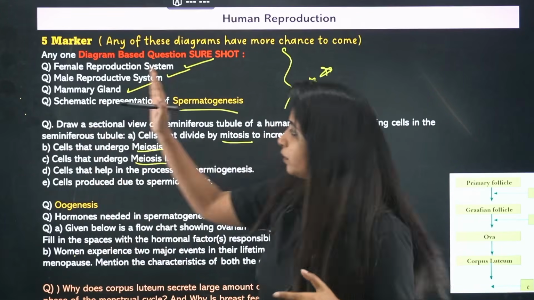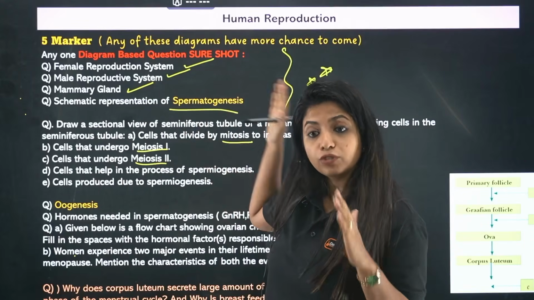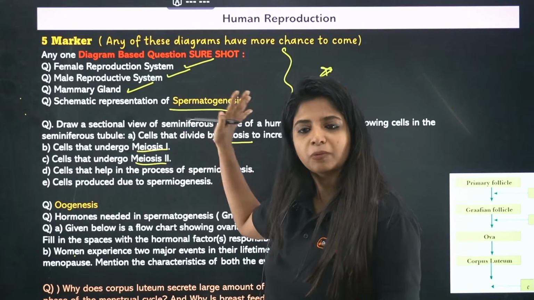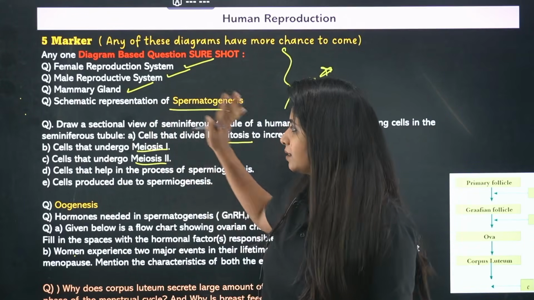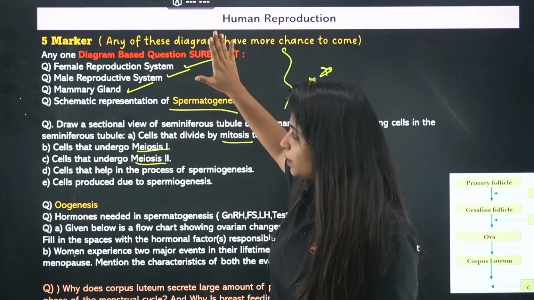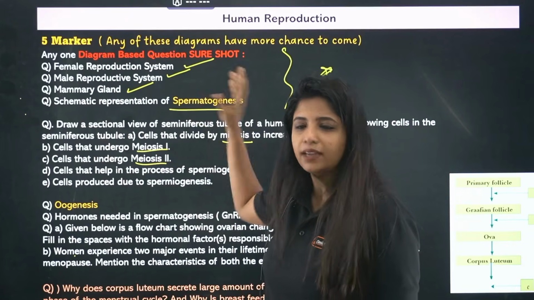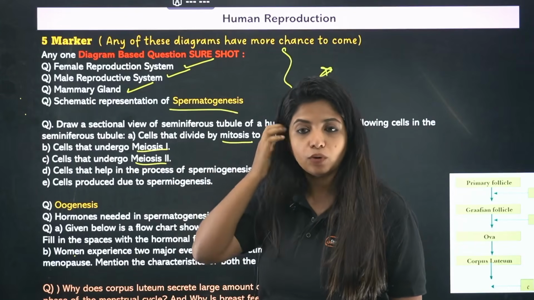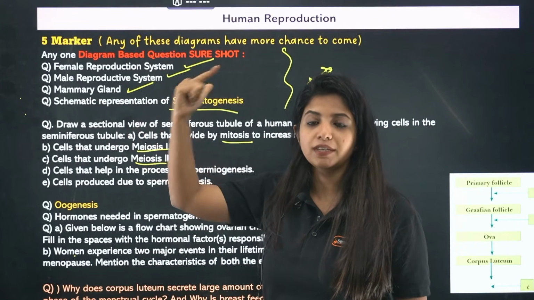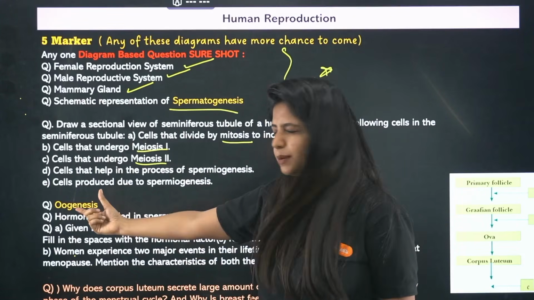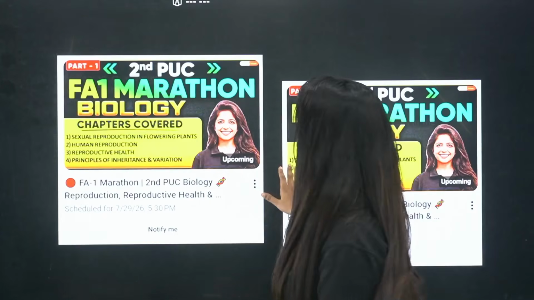Oogenesis, when I say spermatogenesis, a schematic representation of oogenesis could also come, but there are more chances of spermatogenesis. That's why I've said this. So while you solve questions, make sure you practice these diagrams really well. Be thorough about the concepts that I've told you: menstrual cycle, spermatogenesis, and placenta, and apart from it, a little bit of oogenesis also. Be aware of it. Cool.